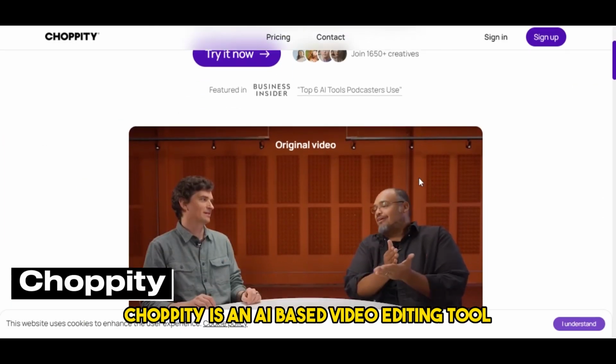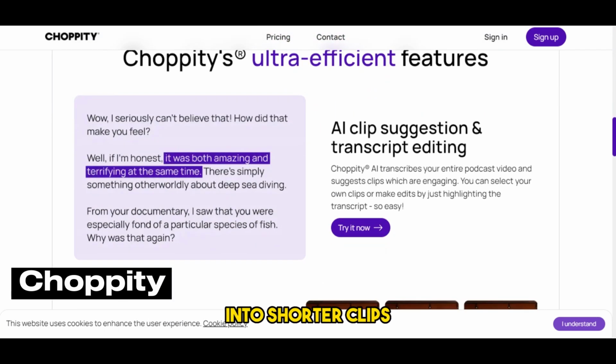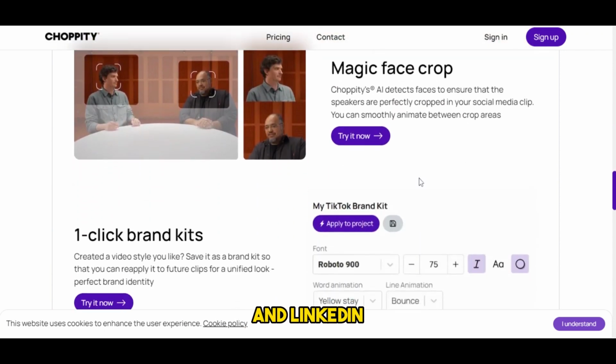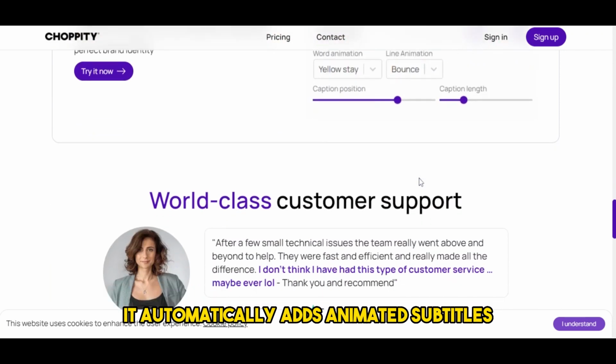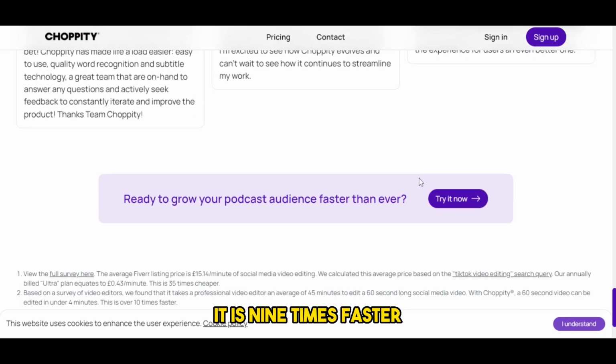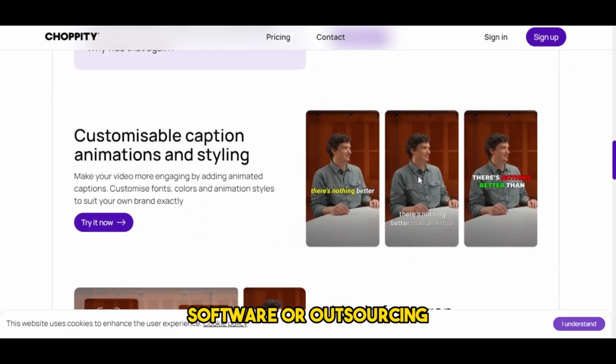Choppity is an AI-based video editing tool that repurposes longer videos or podcasts into shorter clips for social media platforms such as TikTok, YouTube Shorts, and LinkedIn. It automatically adds animated subtitles and centers faces for improved engagement. It is 9 times faster and 45 times cheaper than traditional video editing software or outsourcing.